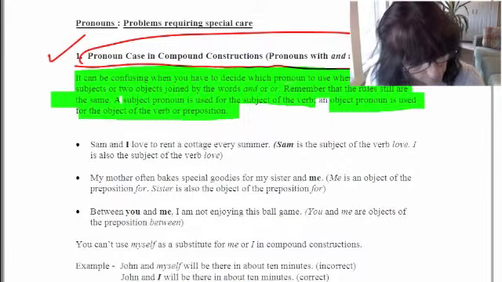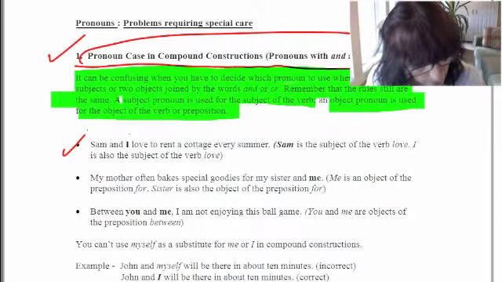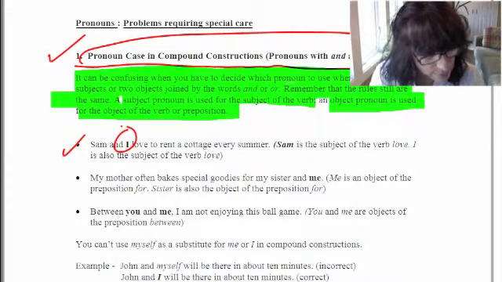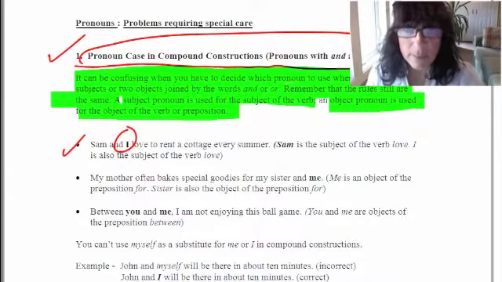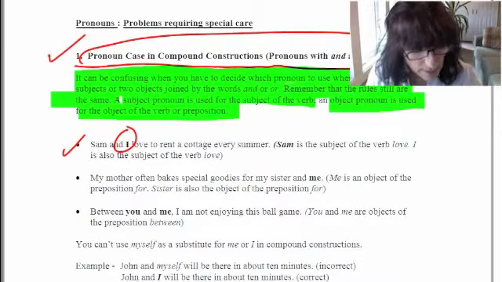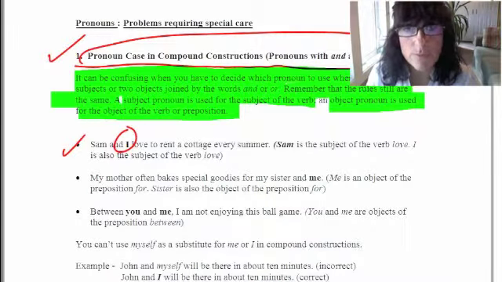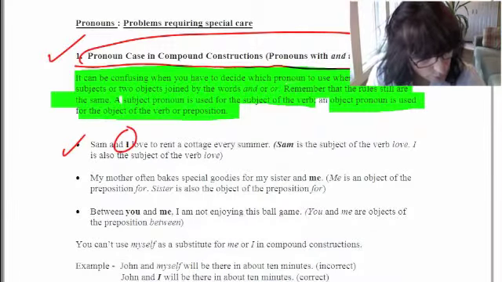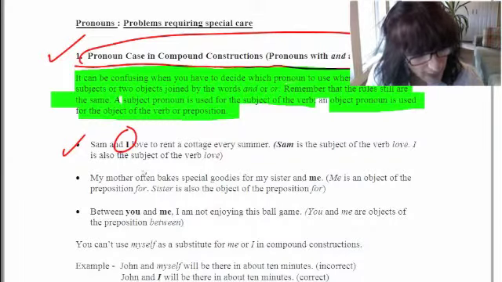In this first one, Sam and I love to rent a cottage every summer. You cannot say Sam and me, because Sam is the subject and I is the subject, and those are the subjective pronouns. So you therefore say Sam and I love to rent a cottage every summer.